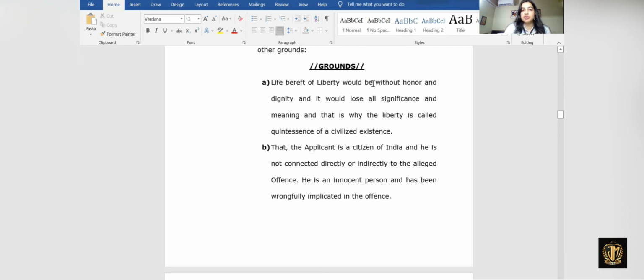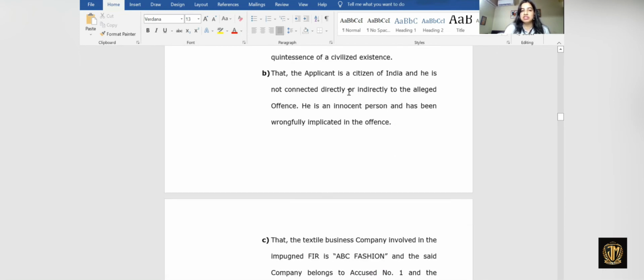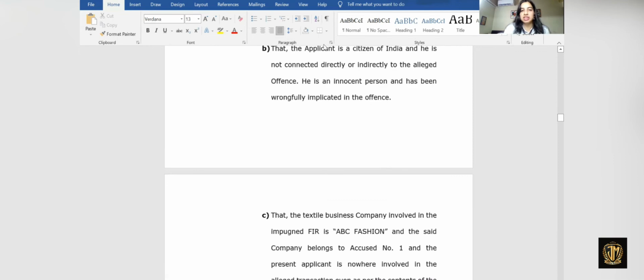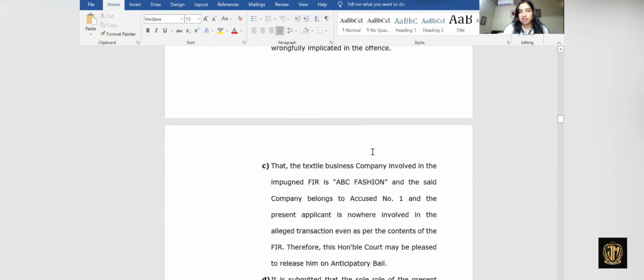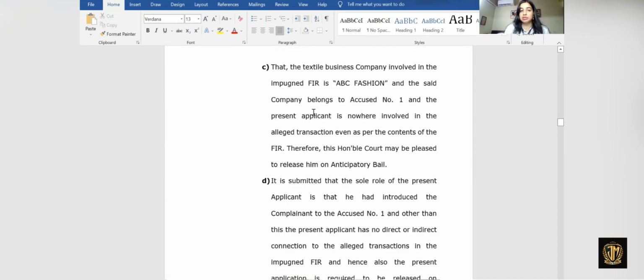Life bereft of liberty would be without honor and dignity and would lose all its significance and meaning. That is why liberty is the quintessence of a civilized existence. These are some of the grounds that remain the same. The first two grounds are the ones that remain the same in almost every draft application of anticipatory bail.